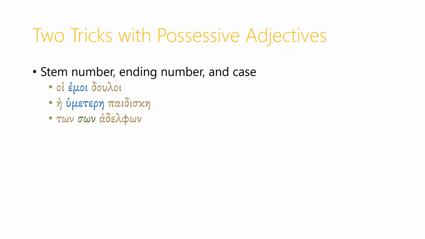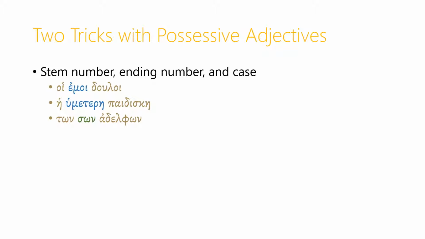Similarly, he humetera paidiske. Here we have humetera, which shows us that there is more than one person doing the possessing. It's you, plural, possess. But the thing being possessed is singular, and so we have the singular ending, just the alpha.